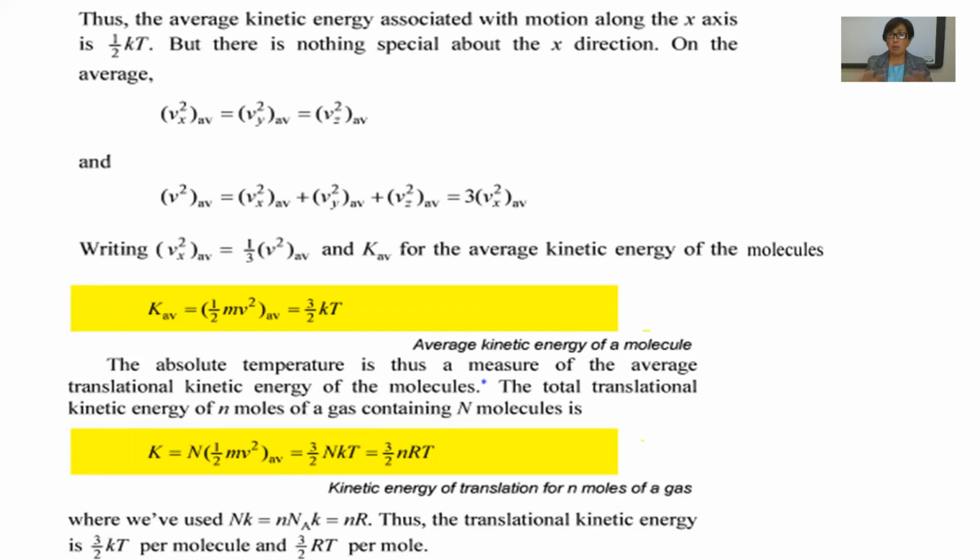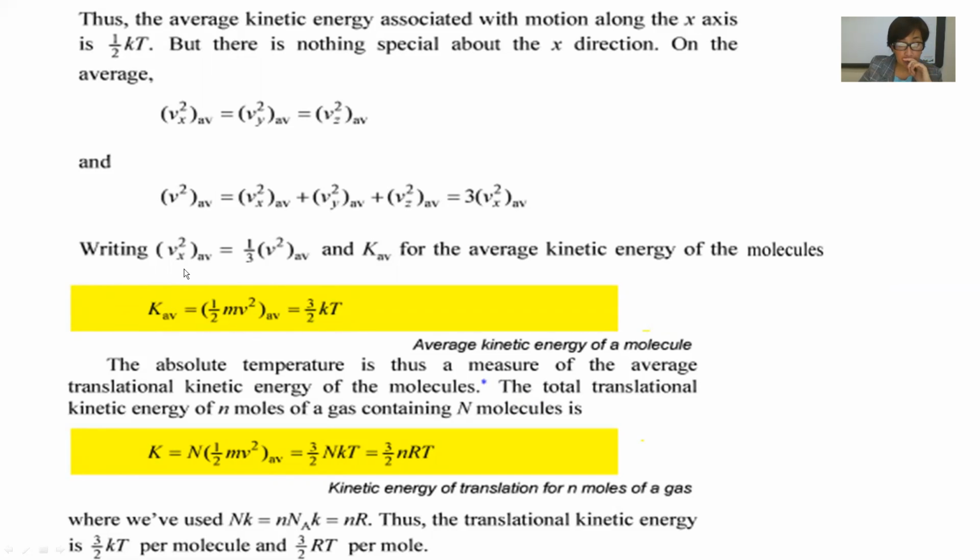There is nothing special about the x direction, so y direction and z direction are the same: vx squared equals vy squared equals vz squared. The average total velocity squared equals the x, y and z contributions, which is 3 times the average v x squared. So the average kinetic energy of a molecule is 3kT divided by 2.